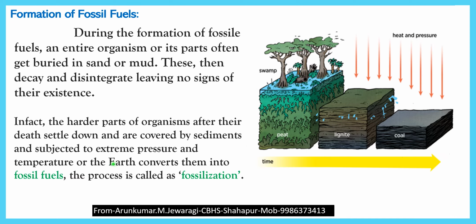Like this, the earth converts them into fossil fuels. The process which converts the harder parts of the animals and plants is known as what? Fossilization. So once again, I'm going to explain. The harder parts of organisms, after their death, settle down, are covered by sediments and subjected to extreme pressure and temperature, and the earth converts them into fossil fuels. This process is called what? Fossilization. So this is how fossil fuels are formed.